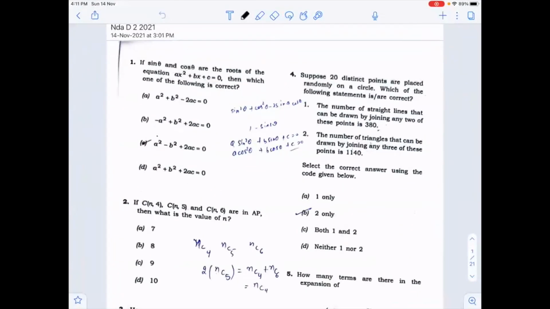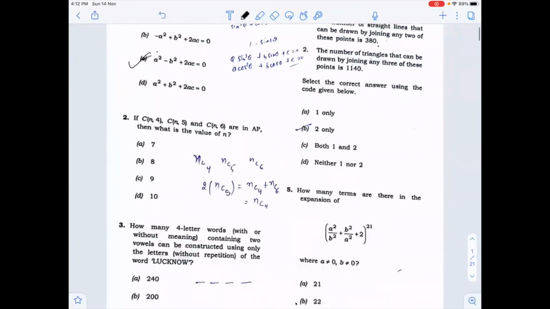So the first question is: if sin theta and cos theta are the roots of the equation, then which one is correct? So the answer is C. Why? Because we know that the sum of roots is minus b upon a and the product of roots is c upon a. When we use these two relations, we can get the value. So the answer is C.